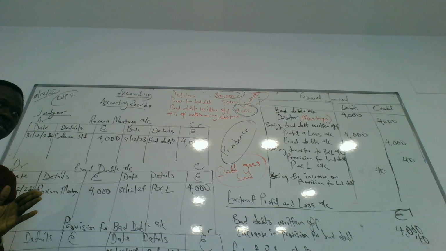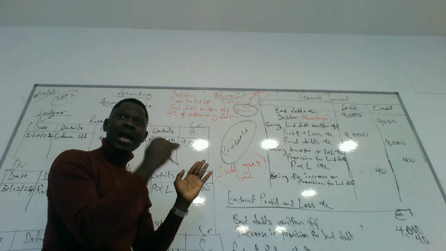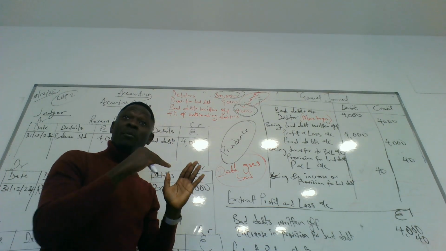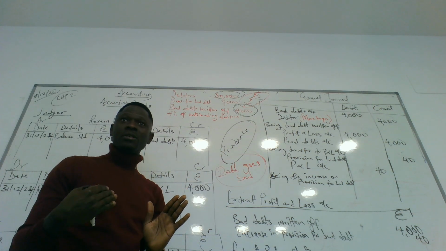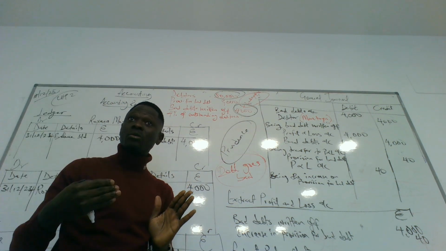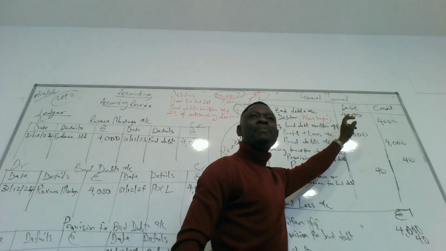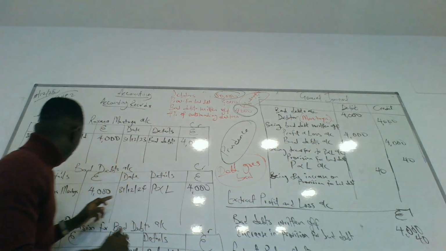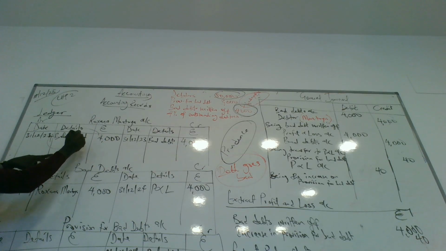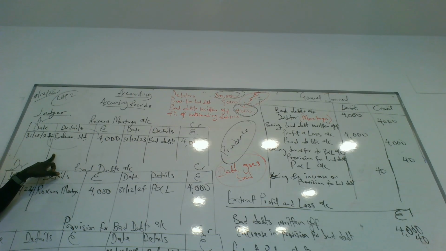Get it right, please. In your journal entry, we have bad debt as debit, Montoya as credit. Now we are opening Montoya's account. In the course of opening Montoya's account, bad debt will be on the credit side, Montoya will be on the debit side there. The balance Montoya is not going to be able to pay. Does it make sense or not?